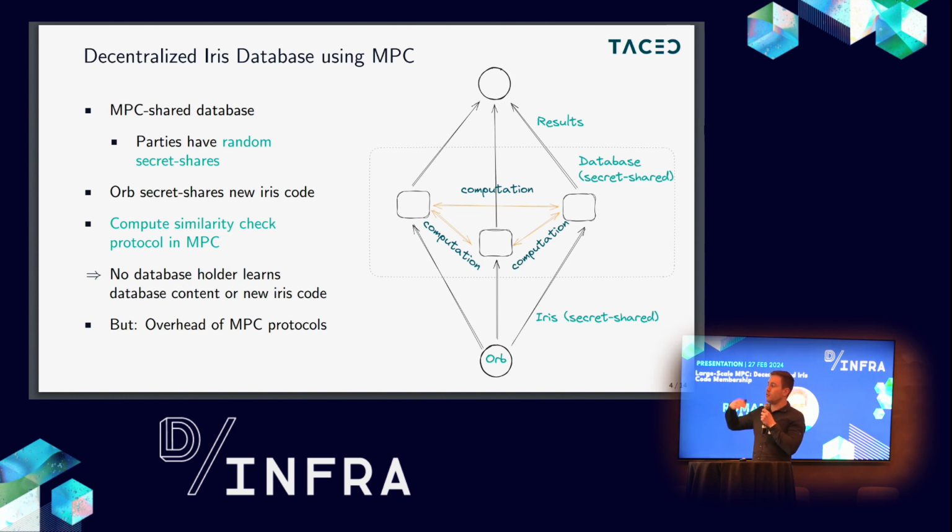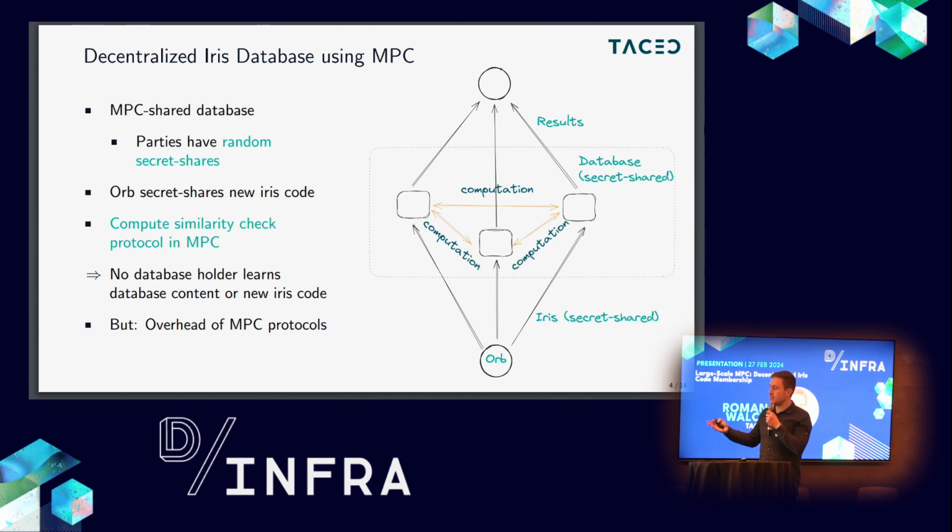Instead of having one server with the full database which computes the protocol, we secret share this database among multiple servers. In our use case, it would be 3 servers. So we decentralize this with MPC. This basically means that each of these servers has access to some random data. From their point of view, it's fully random. But if they combined these shares, they could reconstruct the original database.